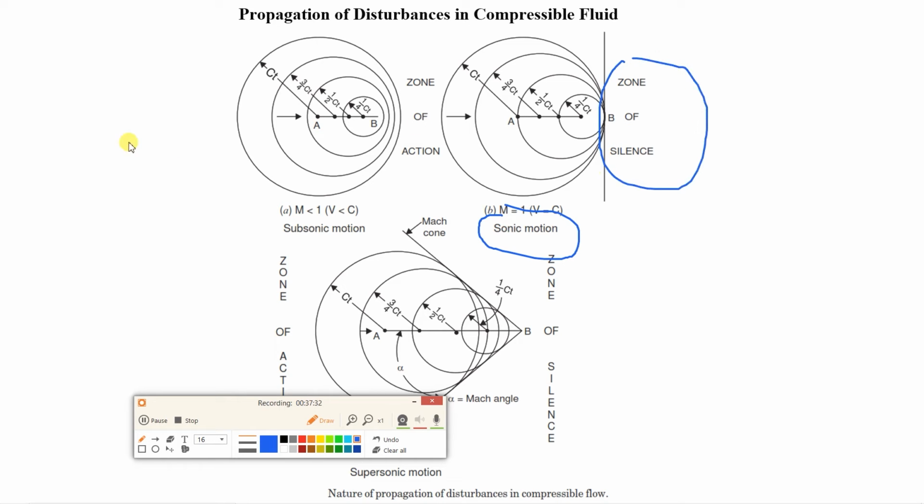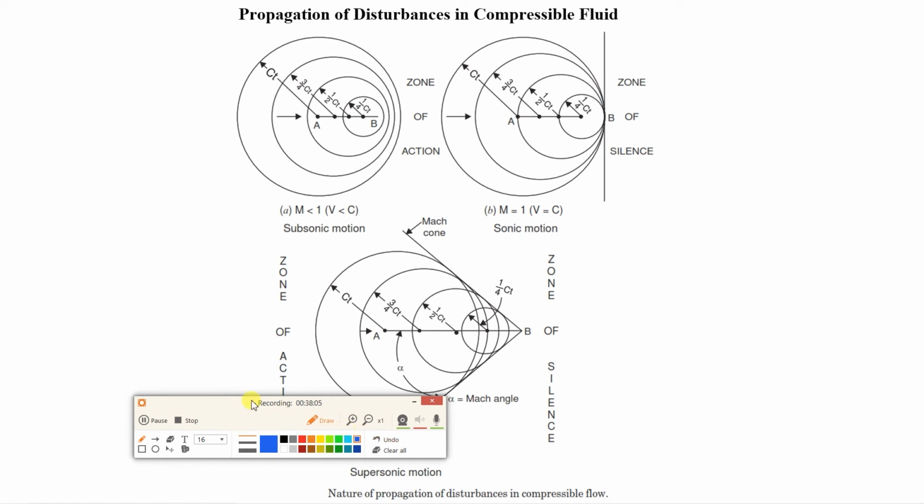Suppose again, here is the runway and a person standing on the runway. Now the aircraft is approaching with sonic velocity. In that case there will be a zone of silence in front of the aircraft, because the pressure wave will be from this part only. That is the meaning of this.